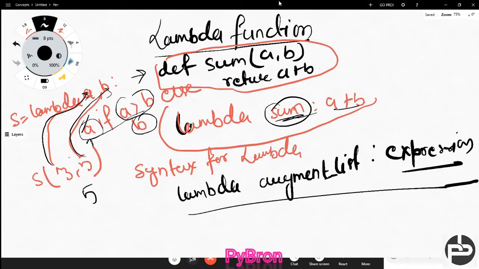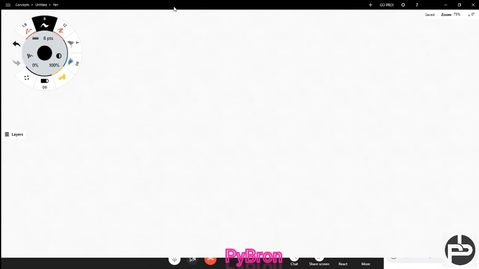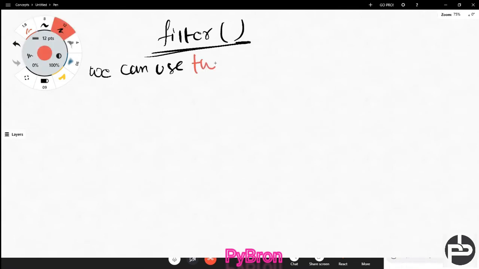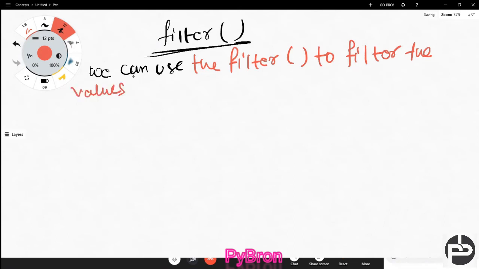Now I'm going to discuss the filter function. What is the filter function? We can use the filter function to filter the values from the given sequence based on some condition. That's the definition.